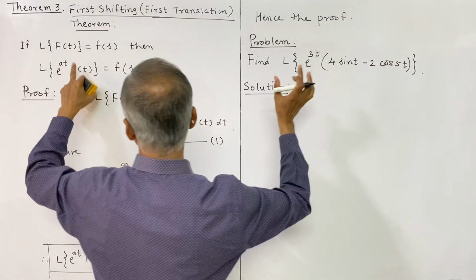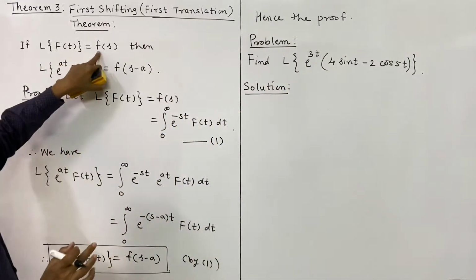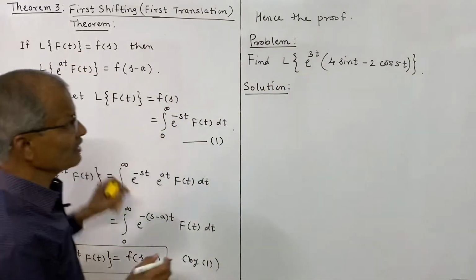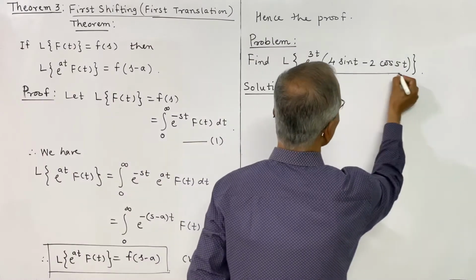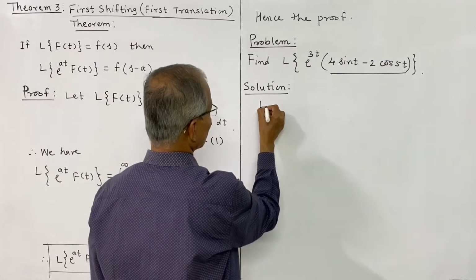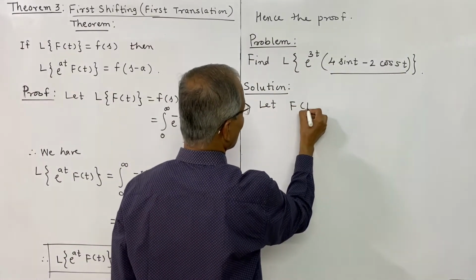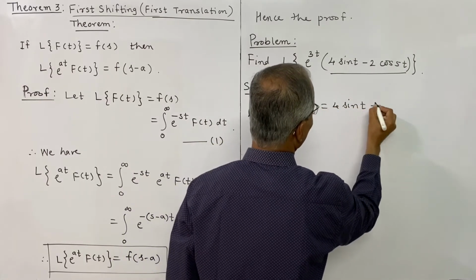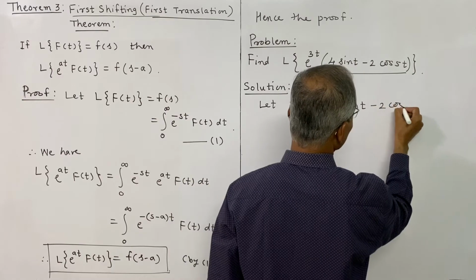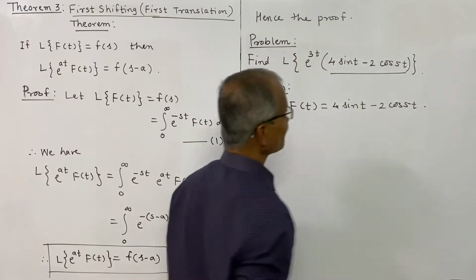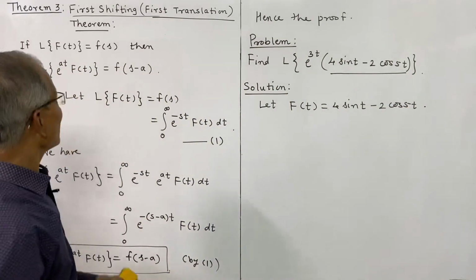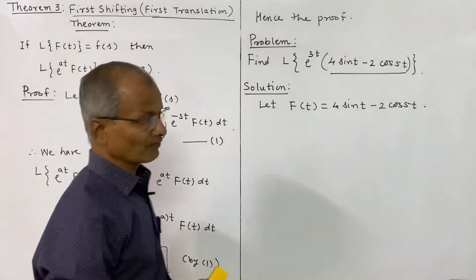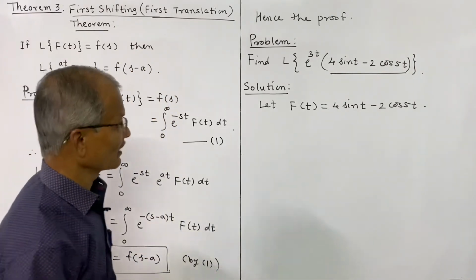So first we need the Laplace transform of f of t, and therefore we suppose this function as f of t. So let f of t be equal to 4 sin t minus 2 cos 5t. This is f of t. We shall find out the Laplace transform of f of t. We want to use the first shifting theorem.